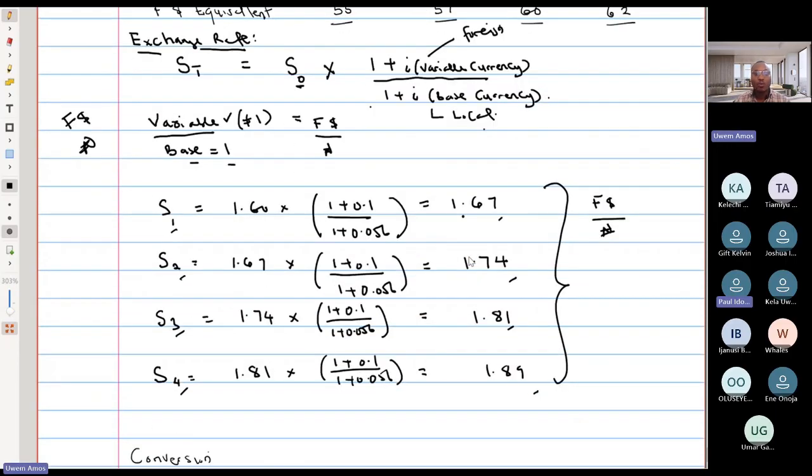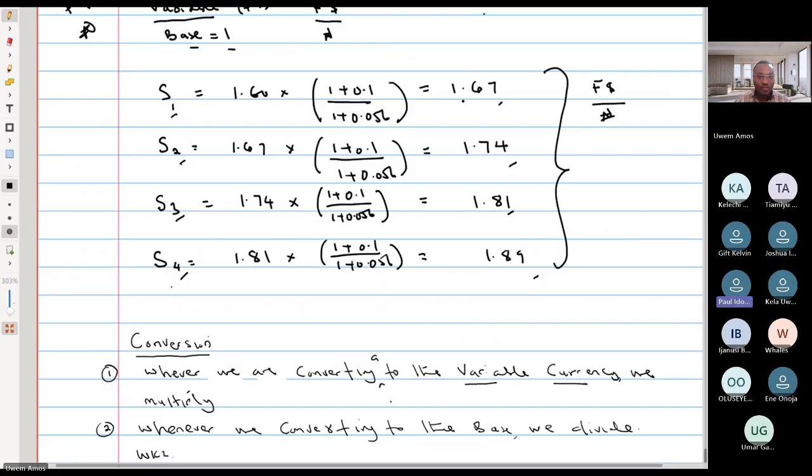Okay, guys, so we just add 1 more year, which is S5. Based on our formula from our previous class, it would be the exchange rate at the beginning of the year, which is 1.89. So this is the closing from the previous year, the opening for the year, multiplied by 1 plus the inflation rate of the variable currency, which is 0.1. That's what we've been using all along, because it doesn't change in our question, divided by 1 plus 0.056. Basically the same thing we've been using all along.